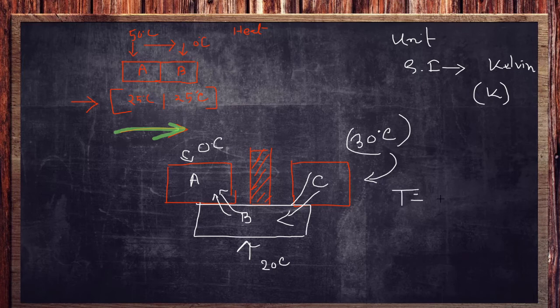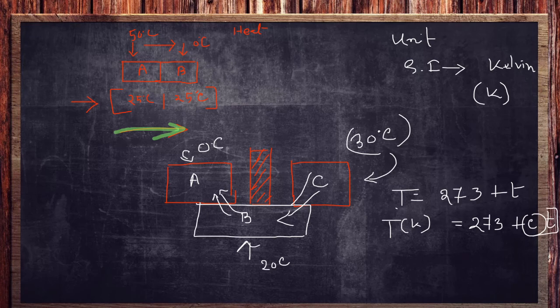The relation is T equals 273 plus small t. Capital T denotes the temperature in Kelvin, and if you add the temperature in degree Celsius, denoted by small t, you get the temperature in Kelvin. That is the transformation between Kelvin and degree Celsius. And you know that C by 5 equals F minus 32 by 9. That is how we can convert degree Celsius to degree Fahrenheit. I think the idea is clear now, and we will discuss more in our next video.